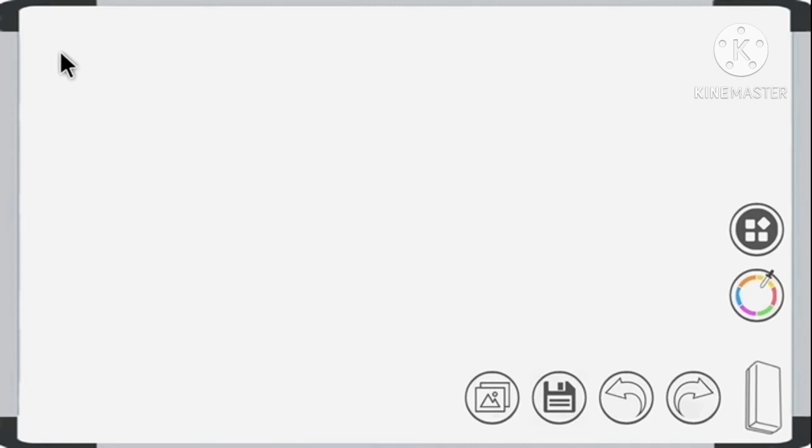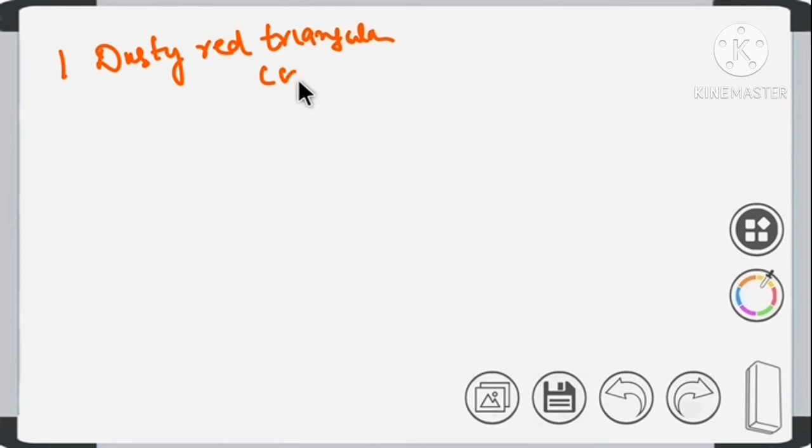First one is dusky red triangular congestion, right? This is seen in bulbar conjunctiva. As I already told you, there will be dusky red triangular congestion. Second one is limbal papillae, right?